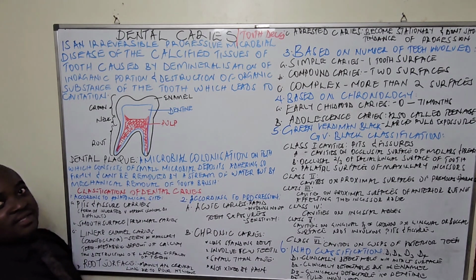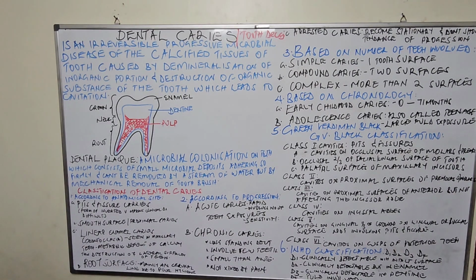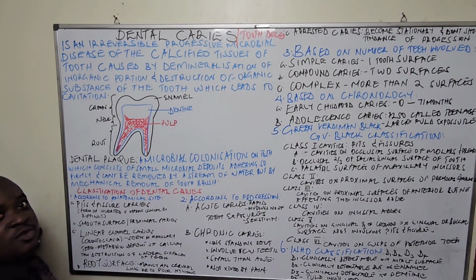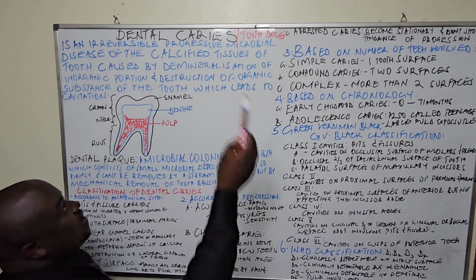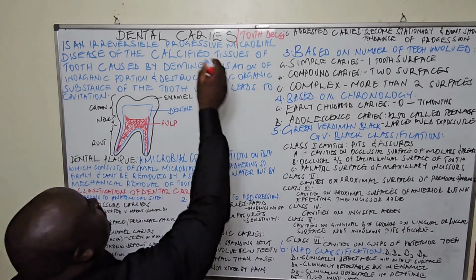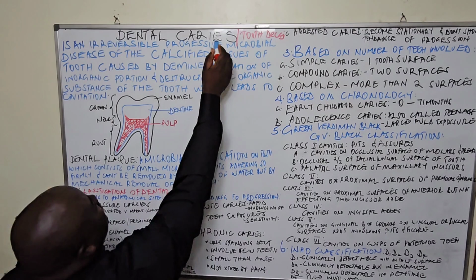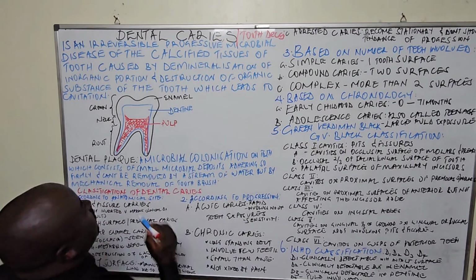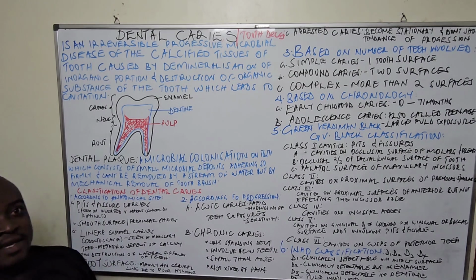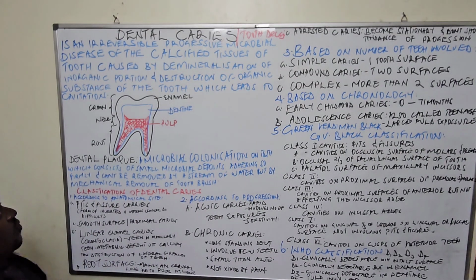So dental caries, or what we call tooth decay, is a disease. So there is nothing called dental carie, like some usually say. Once we say dental caries, it is one disease. There is nothing like dental carie. So dental caries or tooth decay is the disease we are going to talk about.